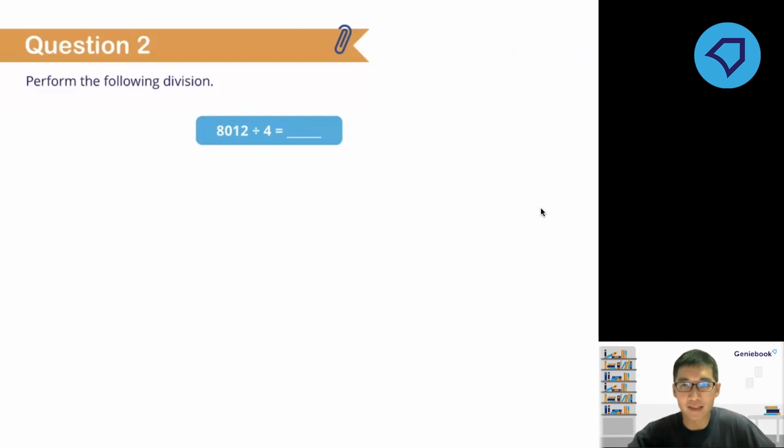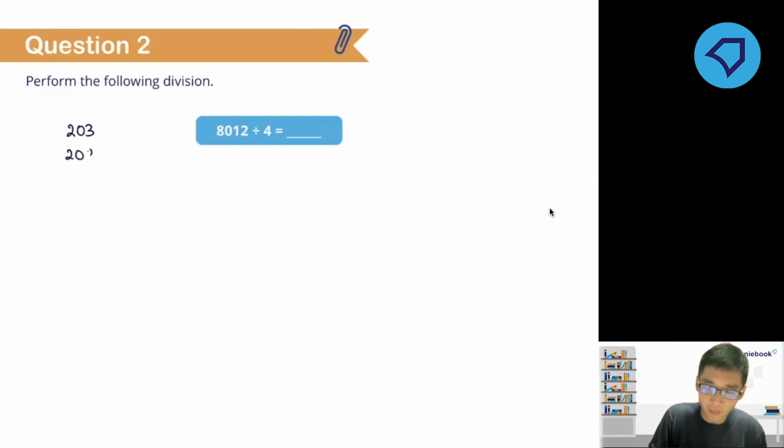Wow, so many different answers. I have answers like 203. I have answers like 103. I also got answers like 2003. Some said 2000, 2030. Let me just write down all the answers that I see right now. I have 2003.